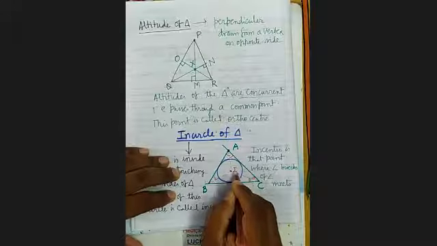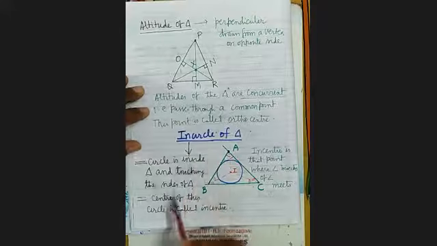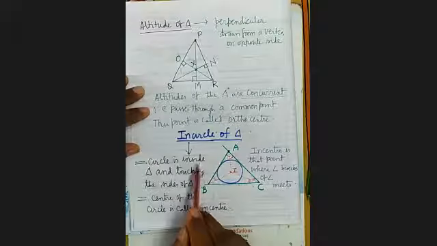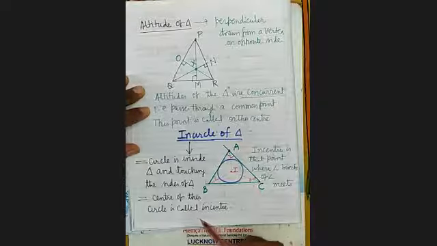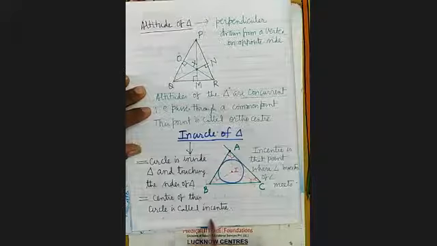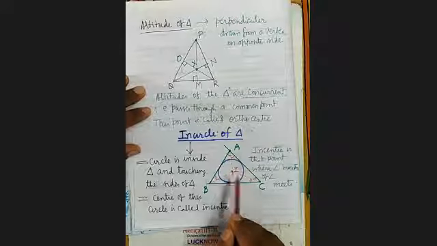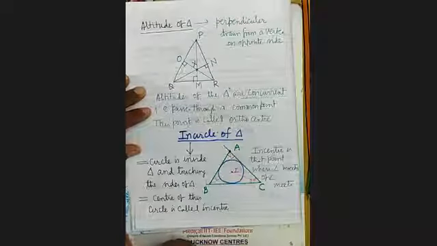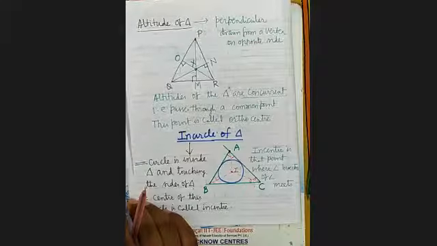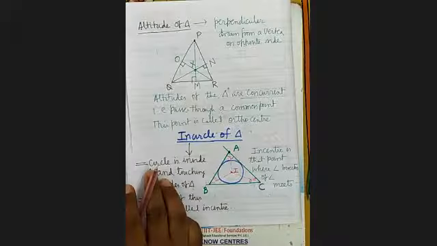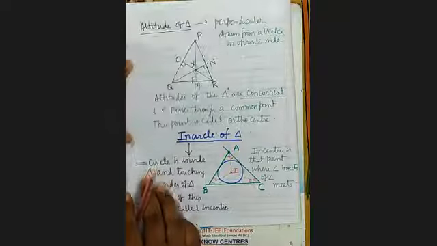It is denoted by which symbol? I. So what is in circle of triangle? Circle is inside the triangle and touching the sides of the triangle. Center of this circle is called in center. And what is in center? The point where angle bisectors meet. That is called the in circle, in center.